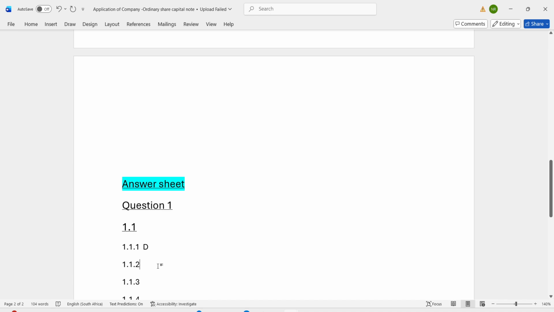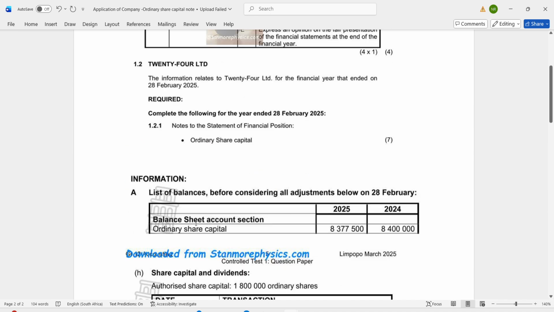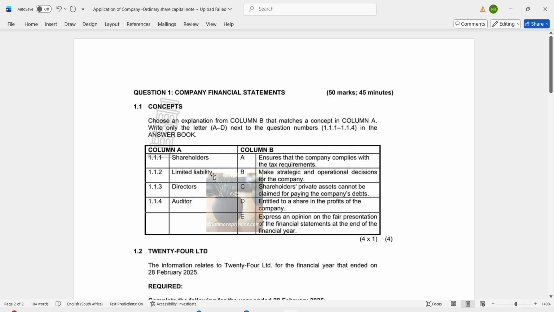No problem. So now we are going to 1.2, limited liability. Remember, in the first video I explained what limited liability means. It means that the company's liabilities cannot be paid by the shareholders. It separates the liabilities of the company from the liabilities of the shareholders.